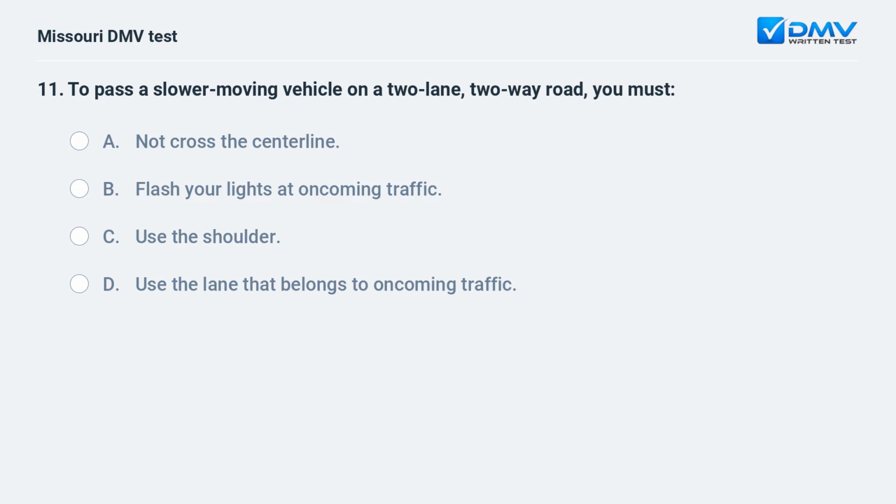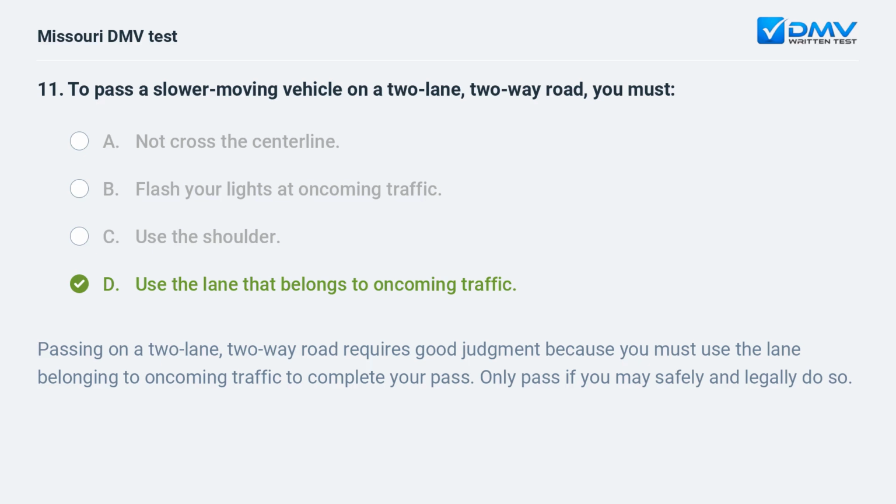To pass a slower-moving vehicle on a two-lane, two-way road, you must A. Not cross the centerline. B. Flash your lights at oncoming traffic. C. Use the shoulder. D. Use the lane that belongs to oncoming traffic.